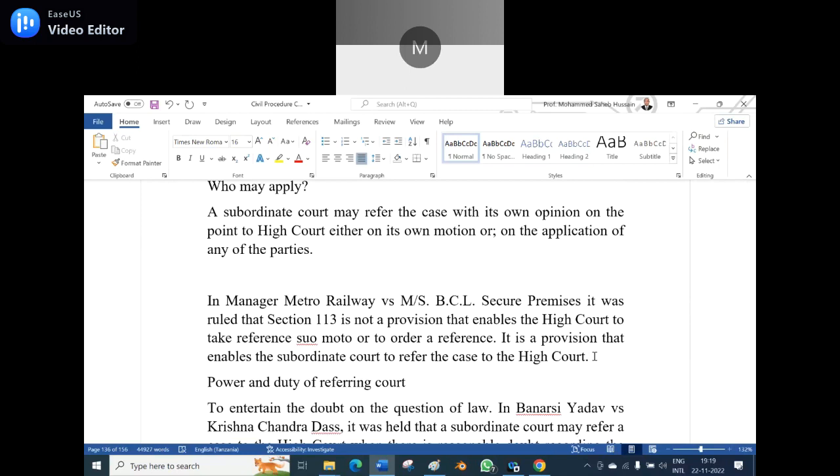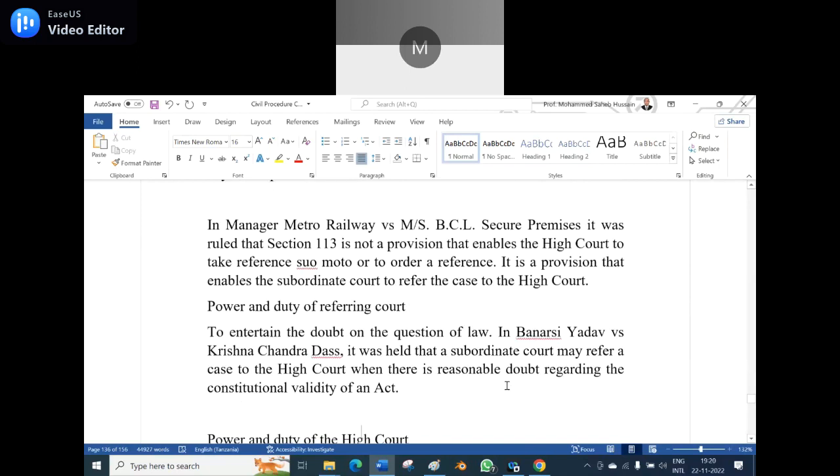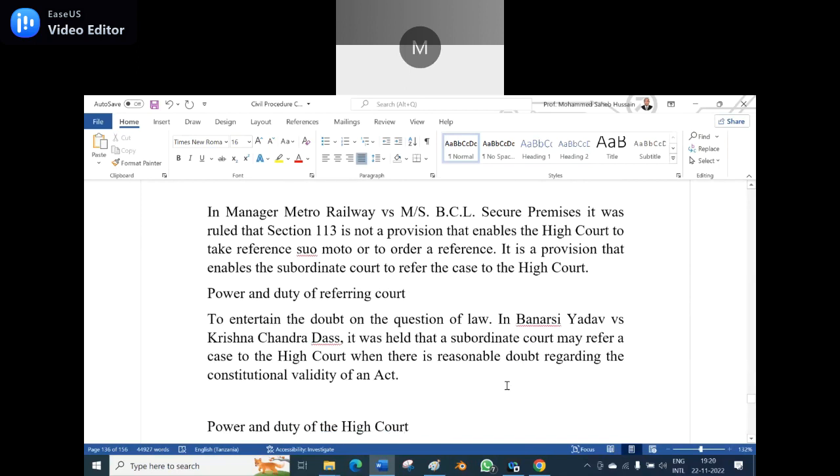Power and duties of the referring court: to entertain the doubt on the question of law. In Banarasi Yadav versus Krishna Chandra Das, it was held that a subordinate court may refer a case to the High Court when there is a reasonable doubt regarding the constitutional validity of an act. When there is such a reasonable doubt, the subordinate court may refer the matter to the High Court, and that was observed in the Banarasi Yadav versus Krishna Chandra Das case.